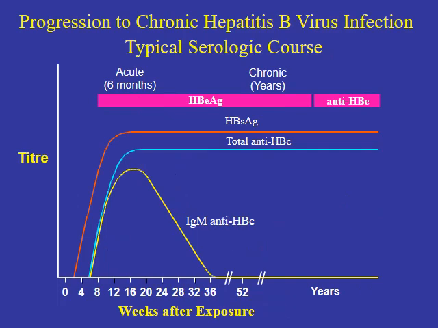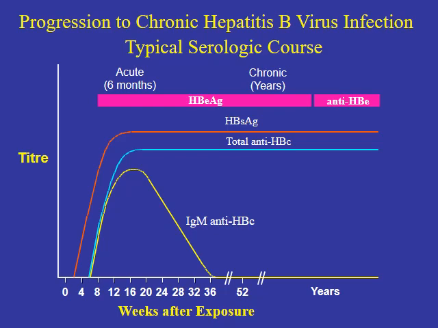This slide shows the progression to chronic infection with hepatitis B virus, passing to chronicity. Again, the first markers to appear are the hepatitis B surface antigen and the hepatitis B E antigen, and the hepatitis B surface antigen will continue through the whole weeks of exposure if the infection passes to chronic. Of course, the hepatitis B E antigen will continue for a long time before changing to anti-hepatitis B E. But the marker of the passing to chronicity is the IgM.